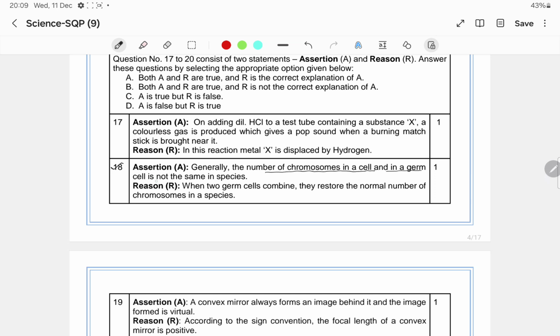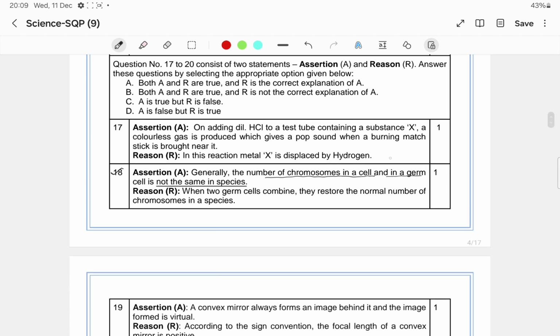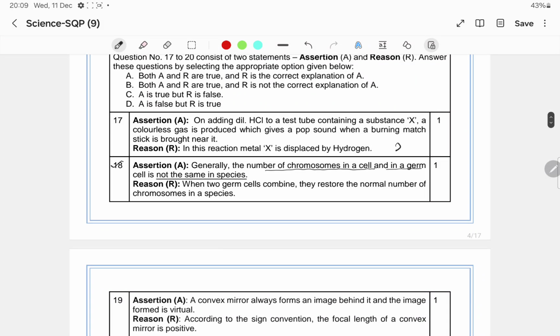in a germ cell is not the same in the species. Generally we know that if the organism is diploid, the number of chromosomes in the cell is 2n.